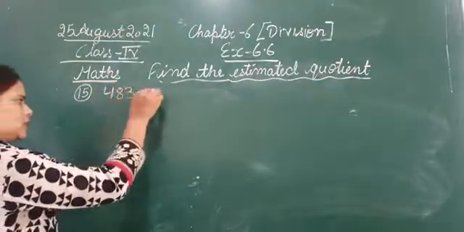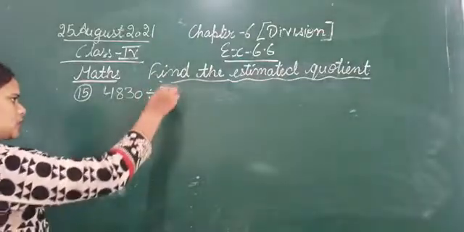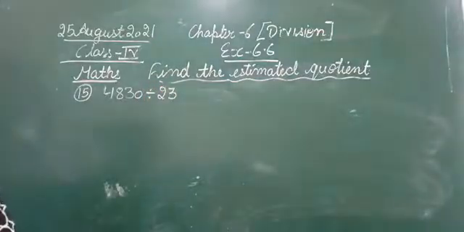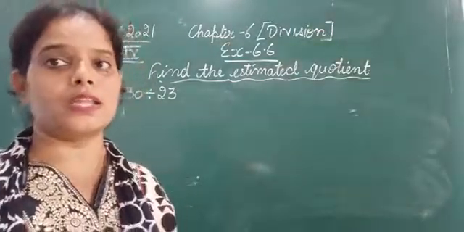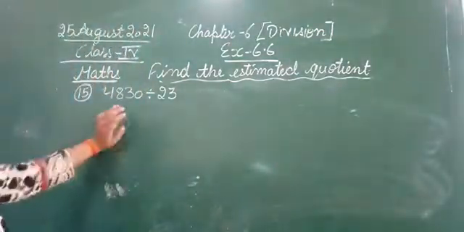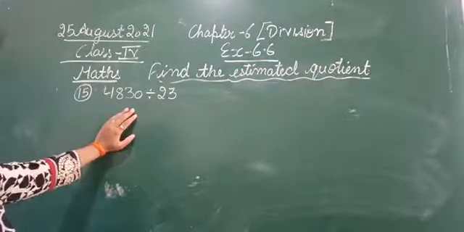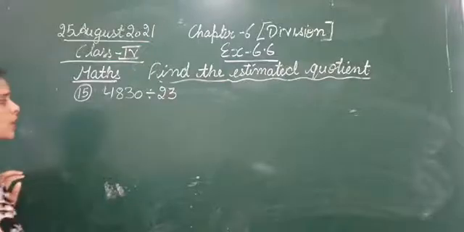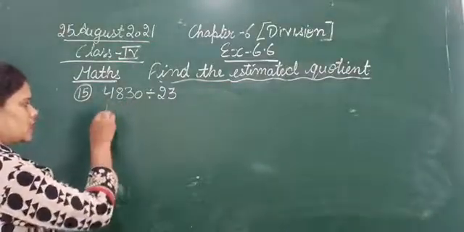4,830 divided by 23. So again we have to round it off by estimating, after doing the estimation. Okay, so first of all we will round off the dividend and the divisor.